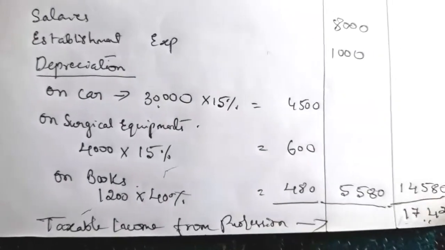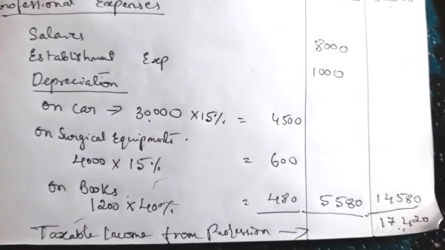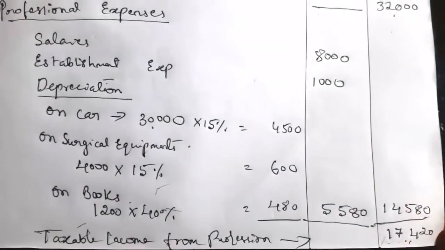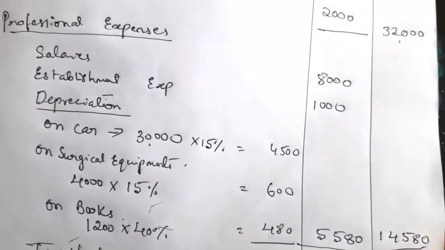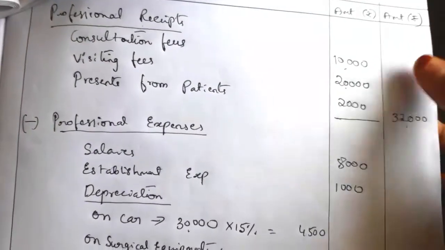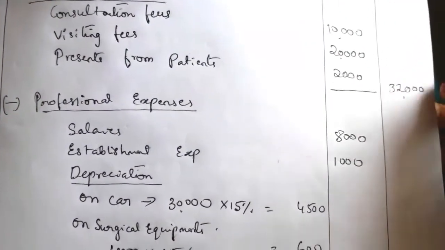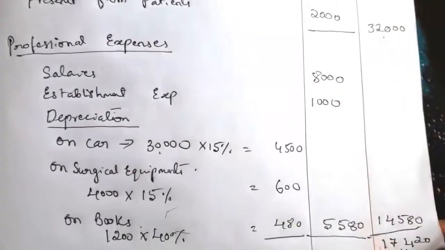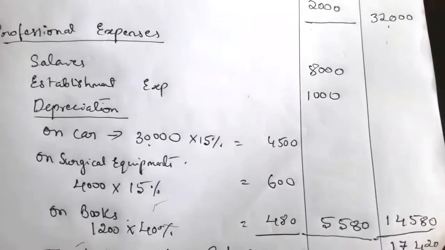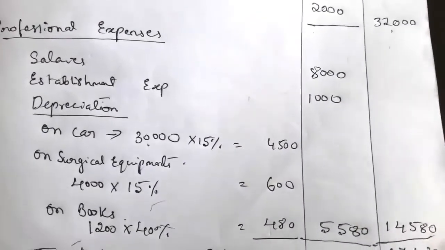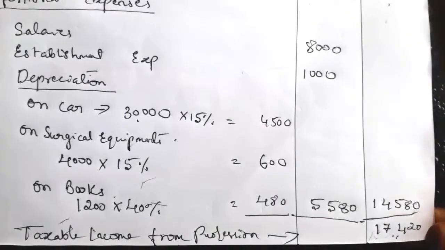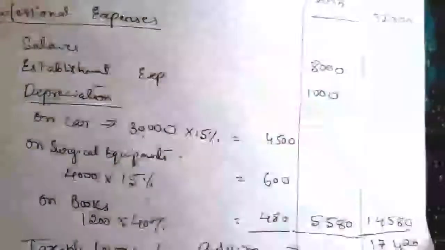So Dr. Kiran has to pay tax on this income. On the 17,420 income he has to pay tax under section 28. He does not pay tax on his total income of 32,000, that is the professional receipt. He can claim deductions relating to professional expenses and pay tax on the 17,420 income he earned from his profession. That is nothing but taxable income from profession. So this is about this illustration.